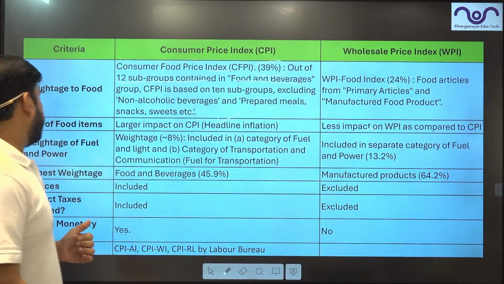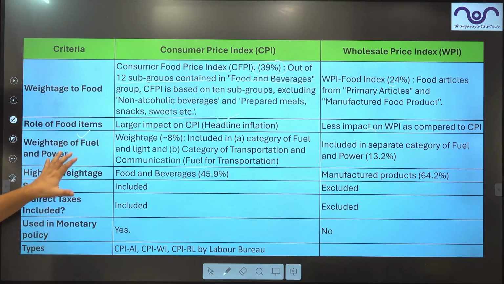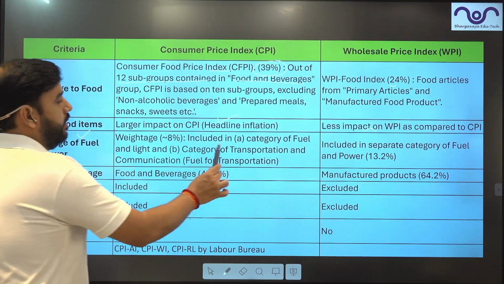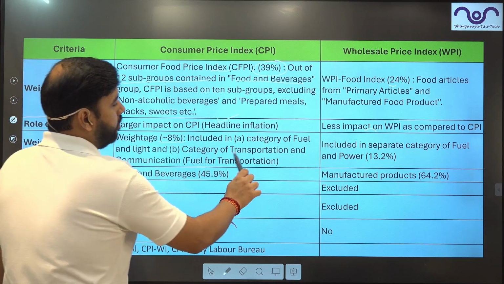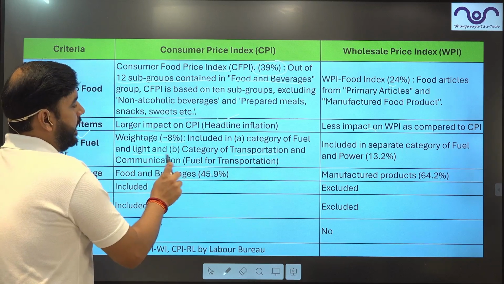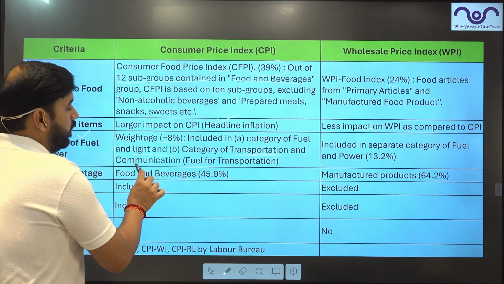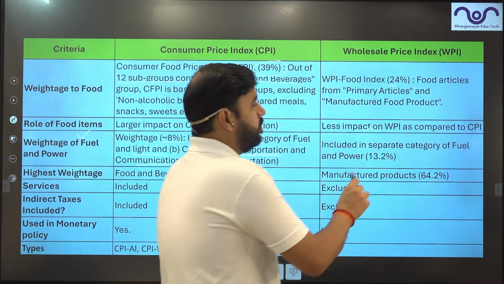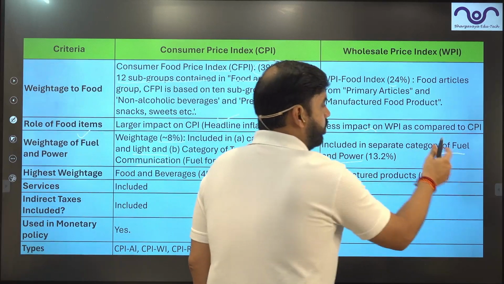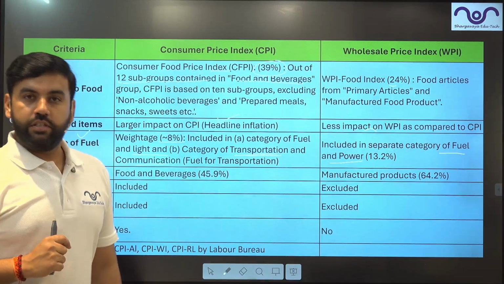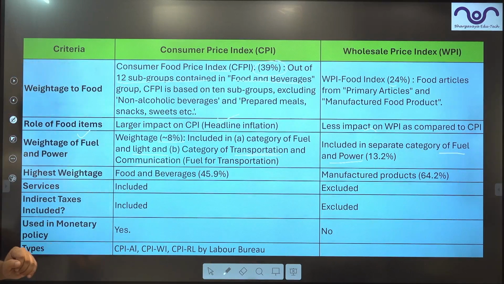Then comes the weightage of fuel and power, right? 8%. The category of transportation, the category of fuel and light, the category of transportation, communication, right? These are included in the separate category of fuel and power. So here also fuel and power has a low percentage. CPI has the high percentage.